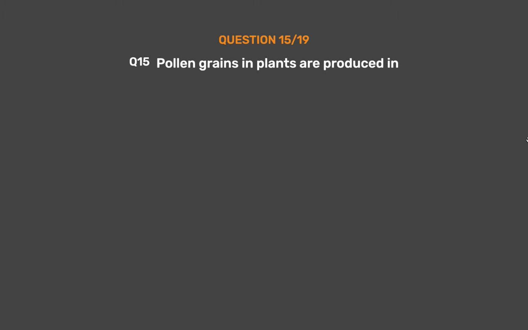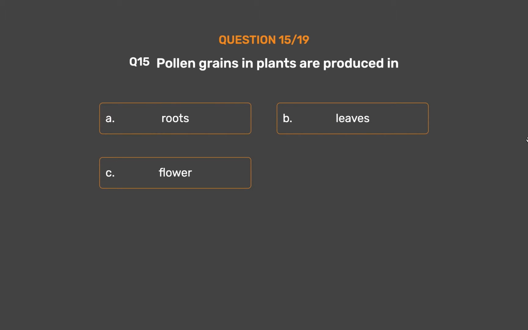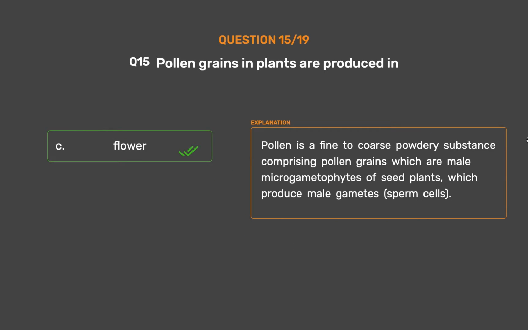Question number 15. Pollen grains in plants are produced in: Option A, roots. Option B, leaves. Option C, flower. Option D, stem. The correct answer is option C, flower. Pollen is a fine to coarse powdery substance comprising pollen grains, which are male microgametophytes of seed plants, which produce male gametes, sperm cells.